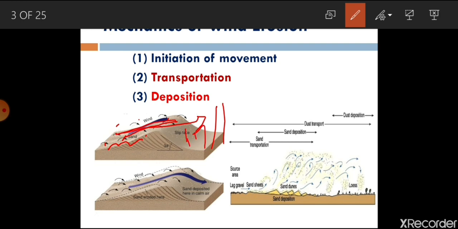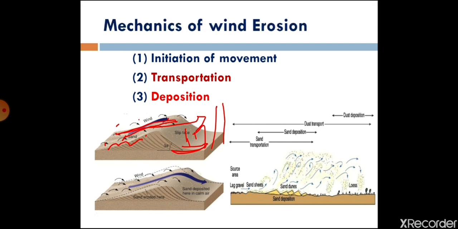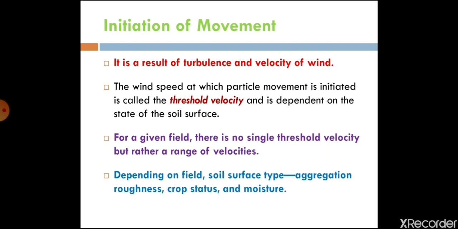So here deposition starts. So this is how these three movements are involved in wind erosion: initiation of movement, transportation of soil, and deposition of soil. So in detail we'll discuss here.